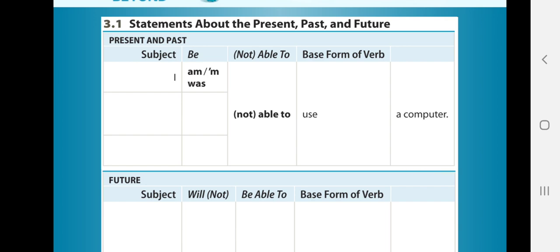Let's continue. If we want to talk about the past, we are going to use the verb be in past. I was able to use a computer, or I was not able to use a computer last year, but I took some classes and now I am able to do so. Now we have different subjects and the procedure is the same. Remember that the tense will be dictated by the verb be in present or in past. Remember that we have all the subjects, but the rules maintain the same.